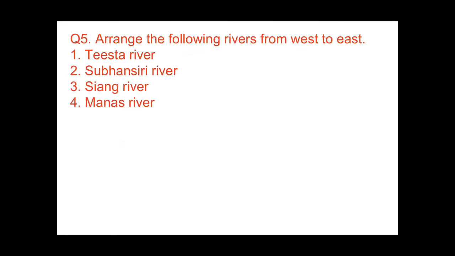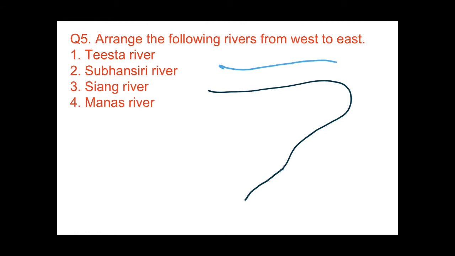Now question number 5. Arrange the following rivers from west to east direction. First would be Tista, Subansiri, Siang river, and Manas river. So we just quickly draw the diagram. We have done it earlier. This is the northeast region. From Tibet originates the Brahmaputra river, which enters Assam and Arunachal Pradesh in India. And then where is the Tista river? The Tista river is over here, originating from the Sikkim Himalayas.